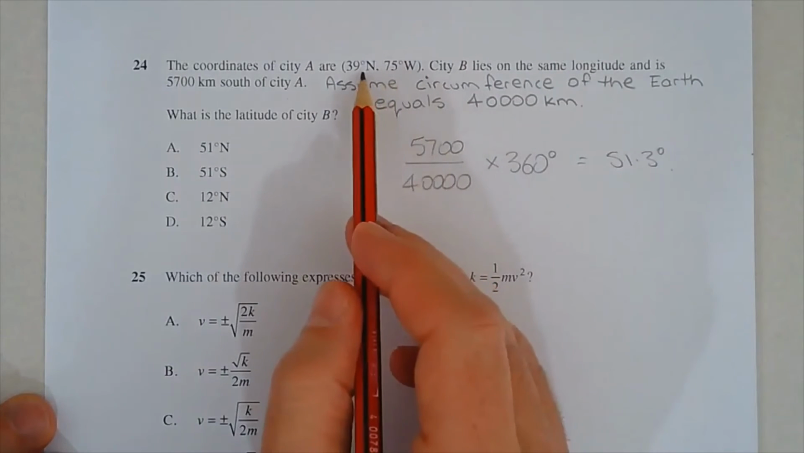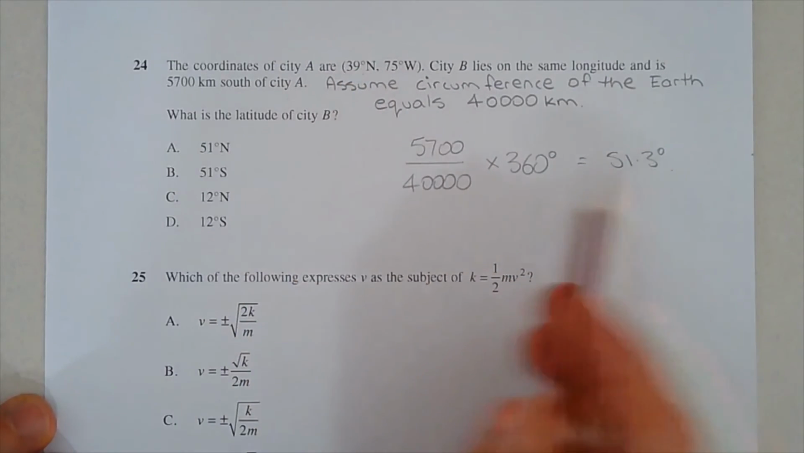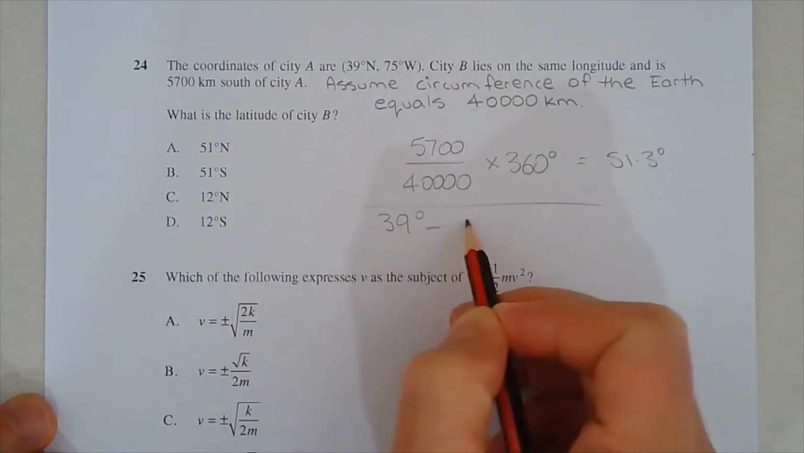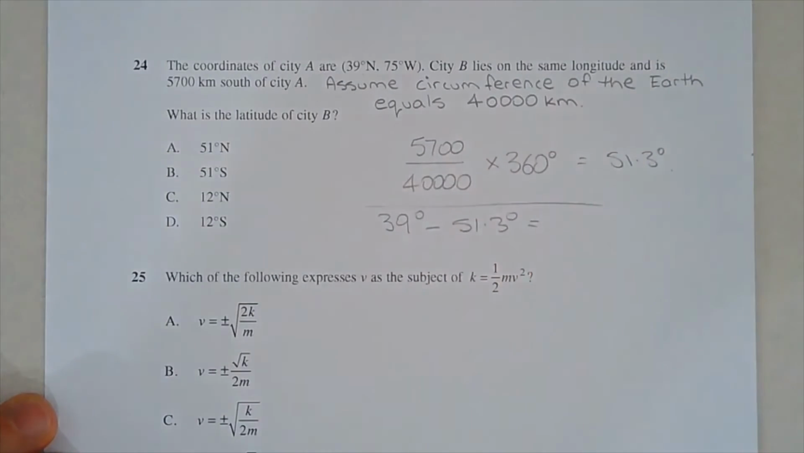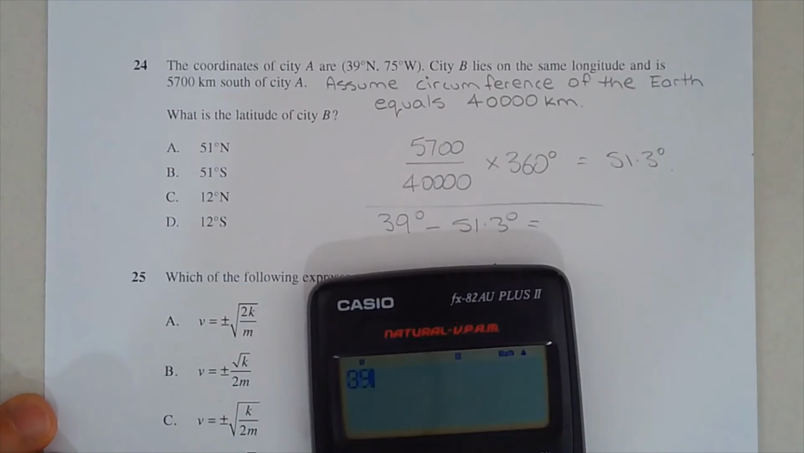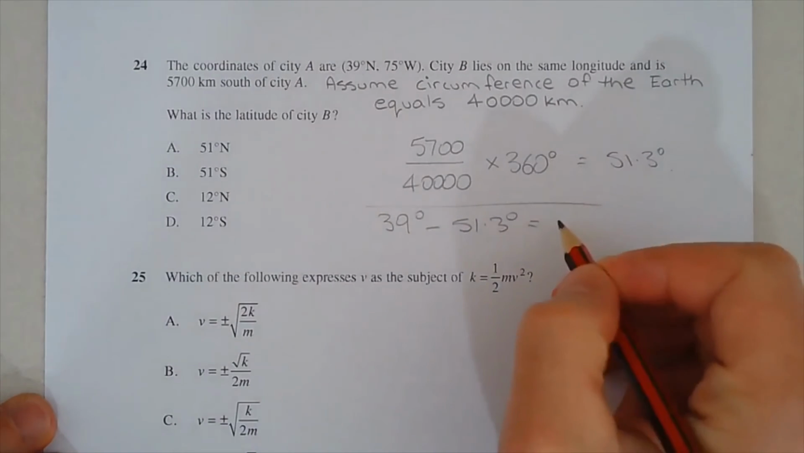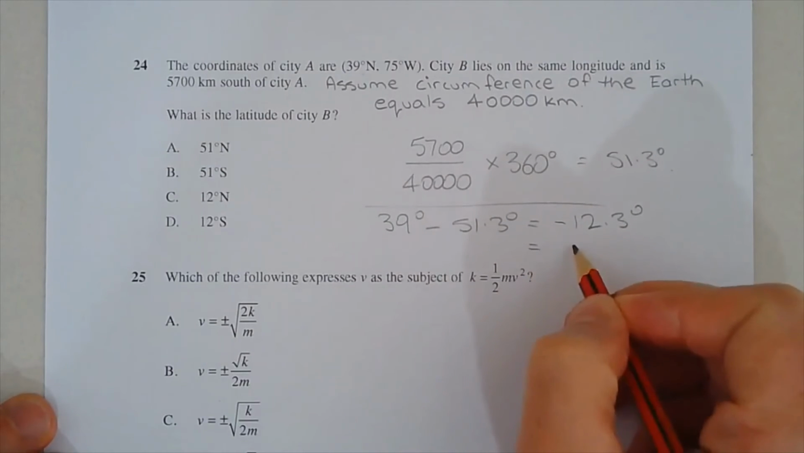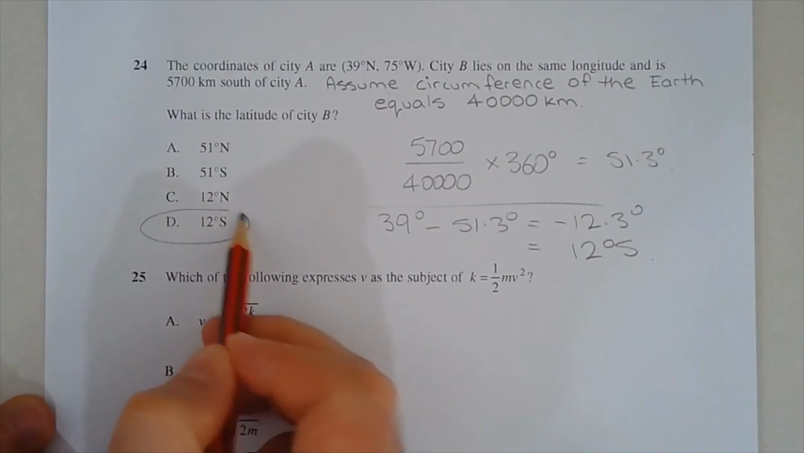So because City A is north and City B is to the south, we're going to subtract the two. So 39 degrees minus 51.3 degrees, and we get negative 12.3 degrees. That means it's below the equator, so that really means 12 degrees south. So it's going to be option D.